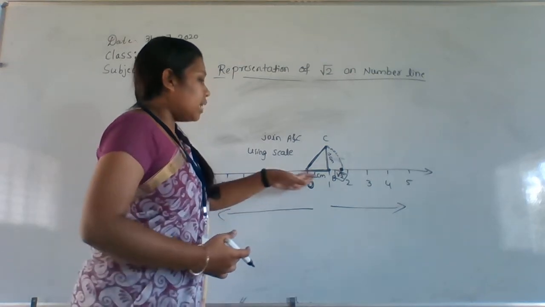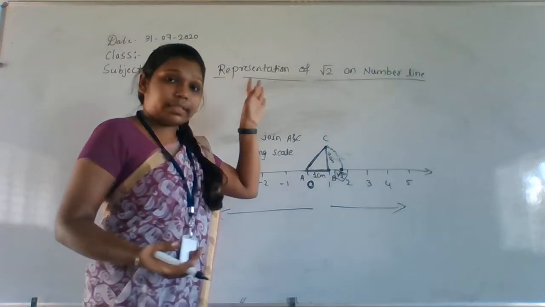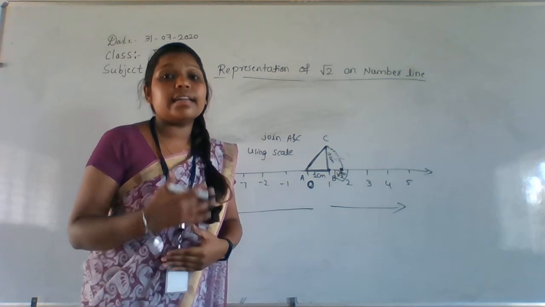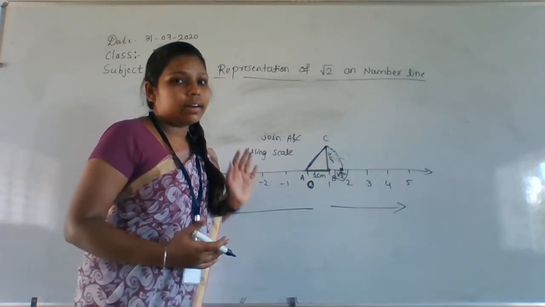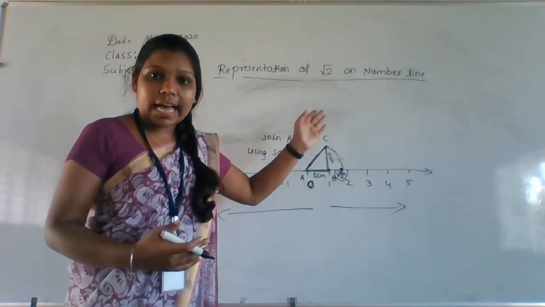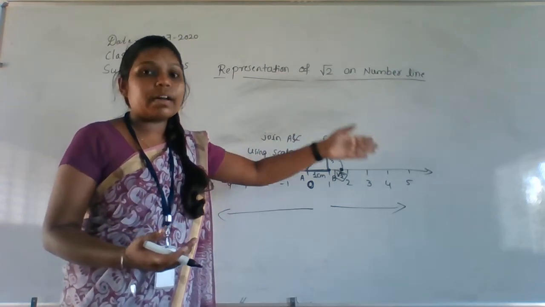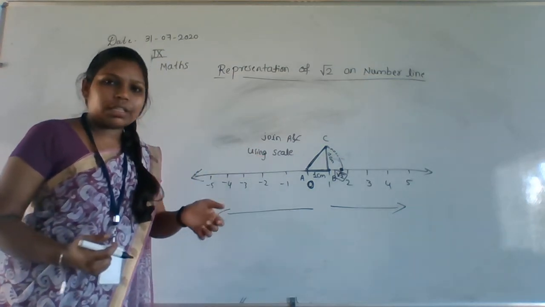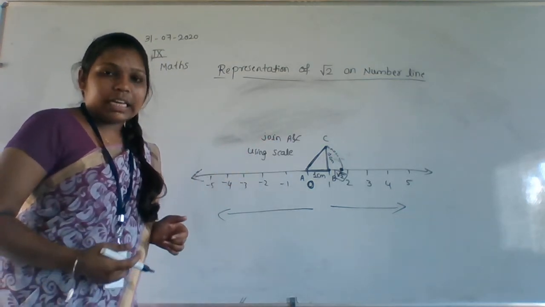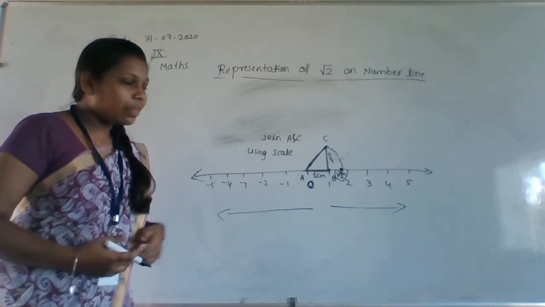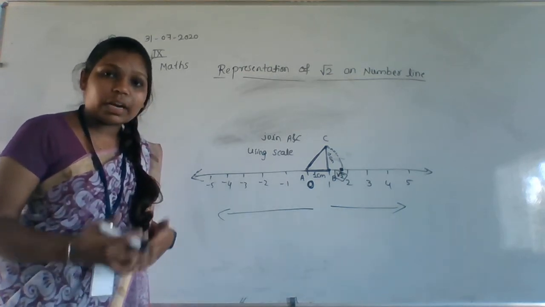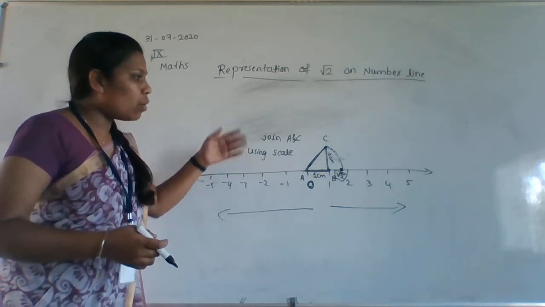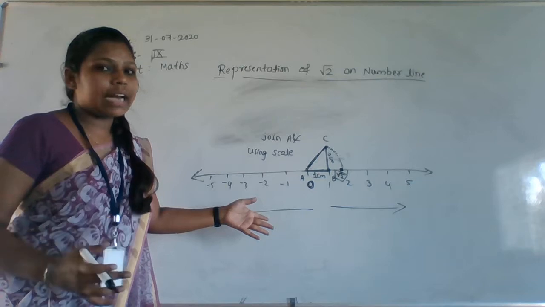Now, because root 2 is an irrational number, we are representing the irrational number on this number line. Getting my point? We will see how to represent the irrational number on this number line. I already explained one time and one more time I am explaining to clarify the doubts. If we have any small doubts, then I will explain one more time, so you will get clarity.